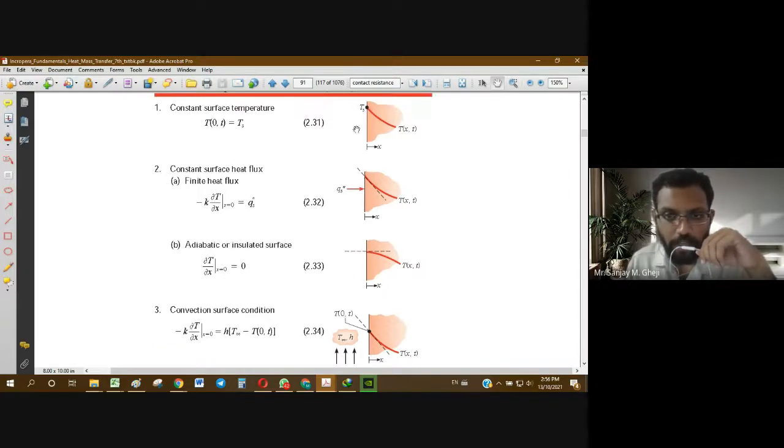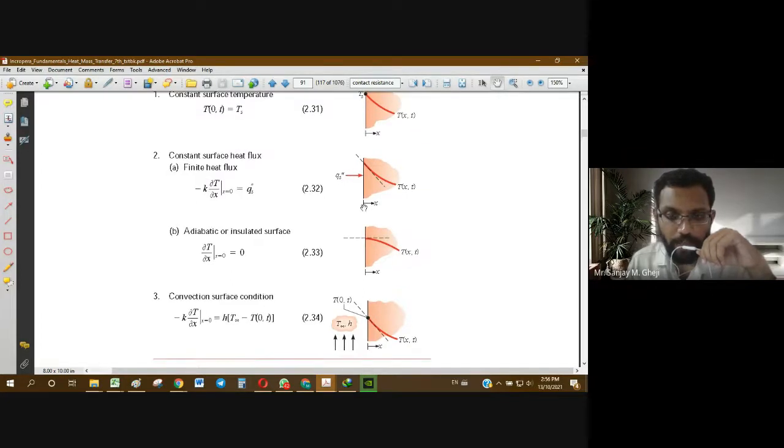We are calling the face shown in the diagram the origin, so at x equal to 0 the temperature gradient is 0. So this means adiabatic condition or insulated surface. For perfect insulation, the heat transfer rate will be 0, thereby heat flux will be 0.